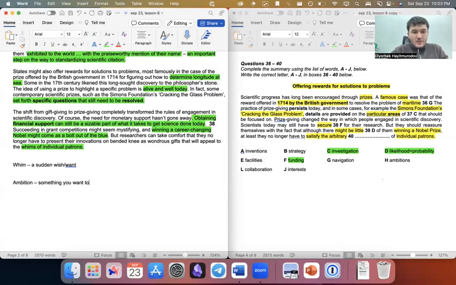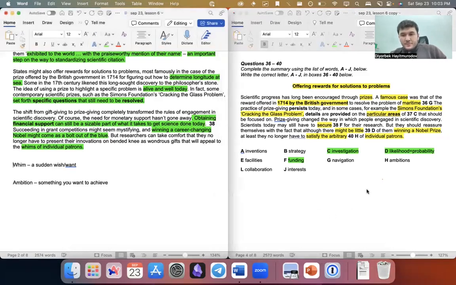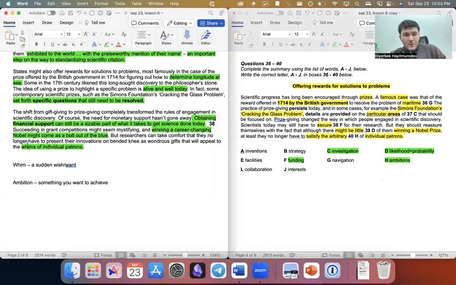Arbitrary ambition, that's a synonym for whim. So you just need to use the right arbitrary ambitions. It's not appeal. Again, I explained that ambition is the synonym. You need to use a synonym for whim, guys.